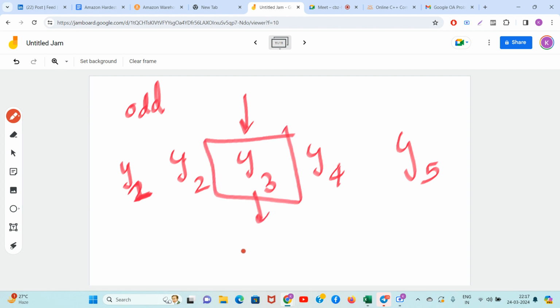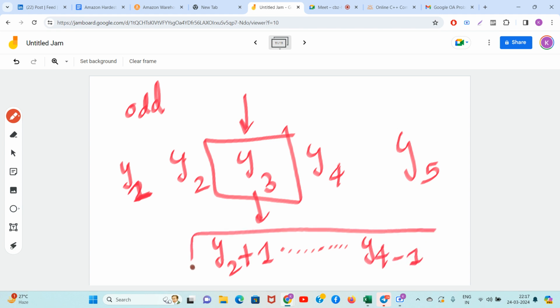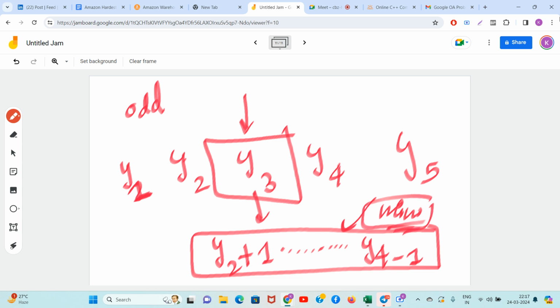That means from y2 plus 1 to y4 minus 1, the cost is the minimum. Cheapest, minimum, guys. I hope you could understand this thing.